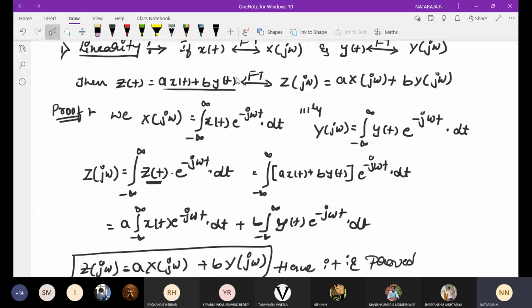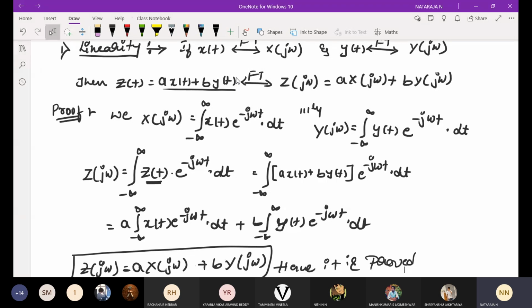So if you learn any one property, see here also CTFT, DTFT, CTFS, DTFS, and Z transform, five different properties you will get. Same procedure. If you know the formulas, other properties you can easily solve and prove. 100% if you study all these properties.